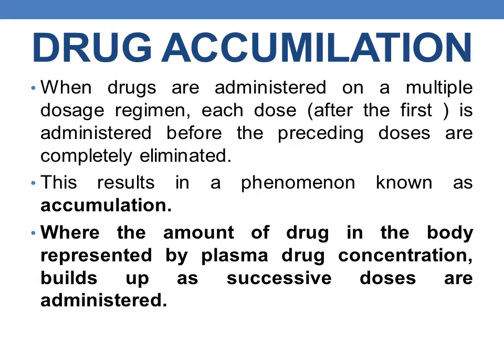So accumulation is nothing but the buildup in the amount of drug in the body over consecutive doses.